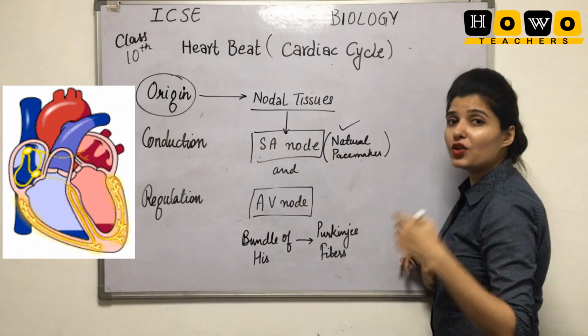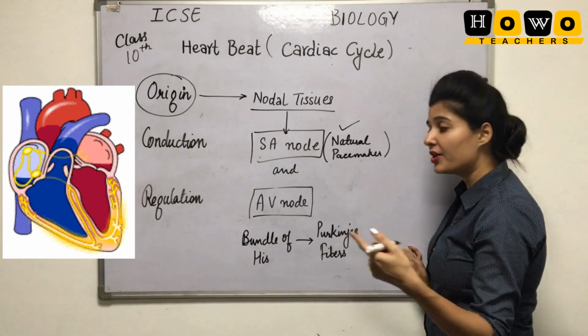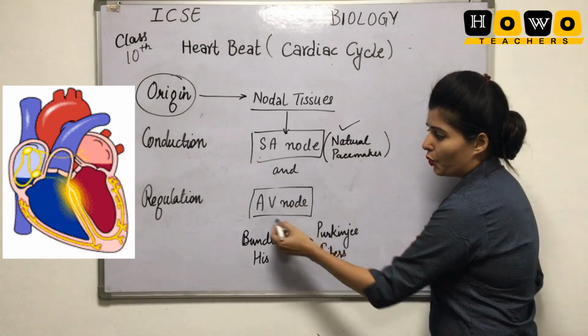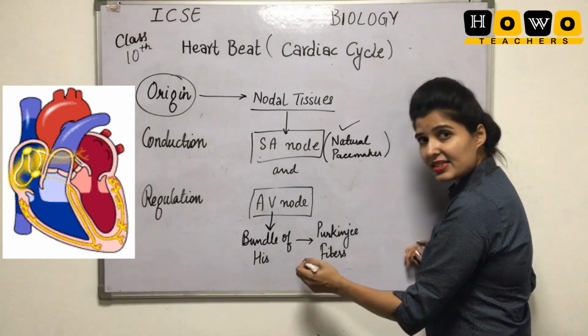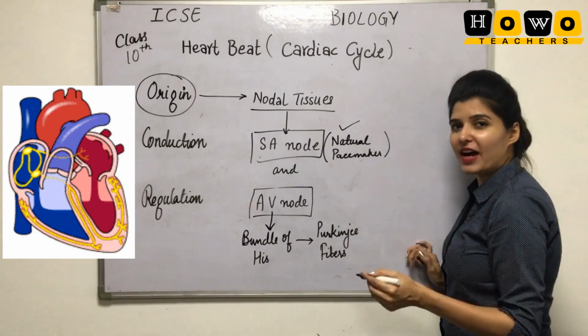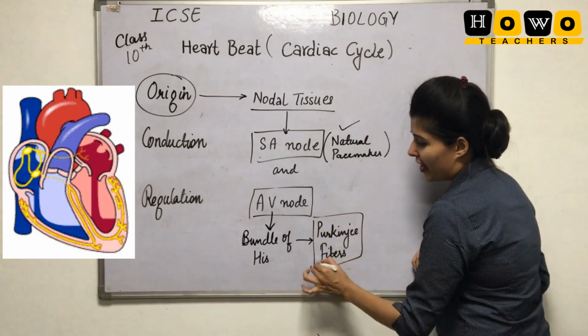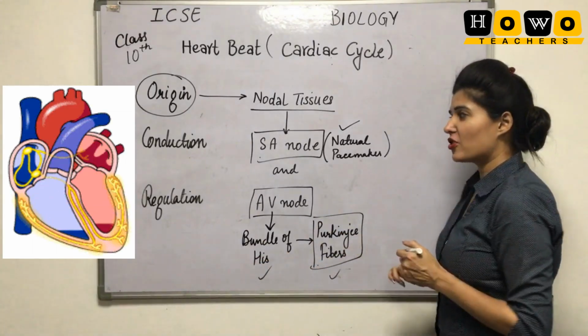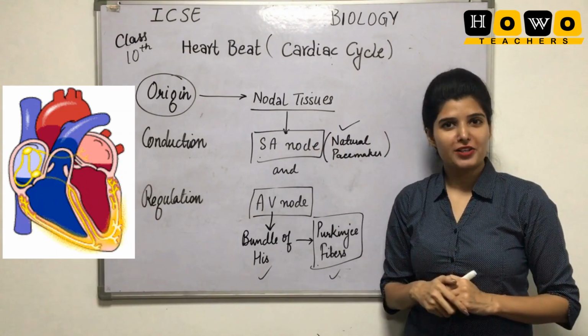SA is sinoatrial node. AV is auriculoventricular node. This AV node further divides to form the bundle of His, which is further divided into small fibers. They are the Purkinje fibers. So all these topics are related to the origin of heartbeat.